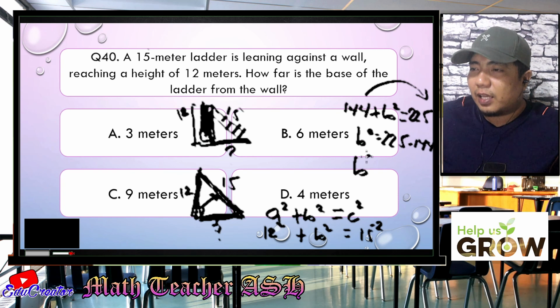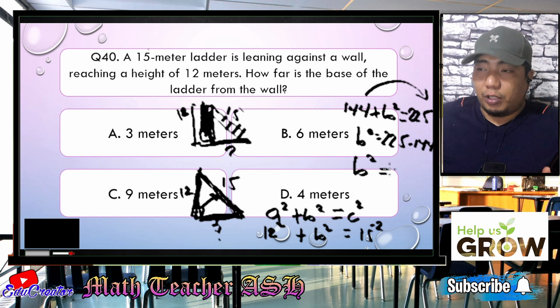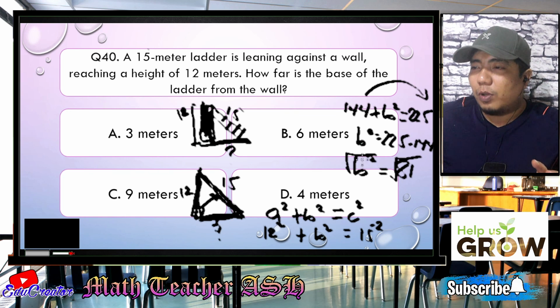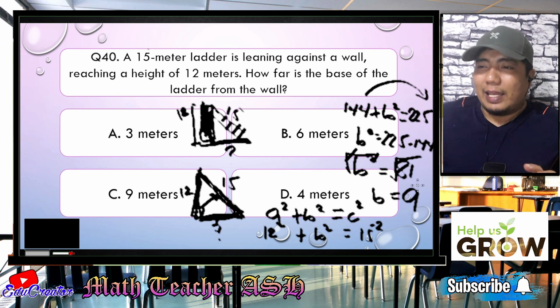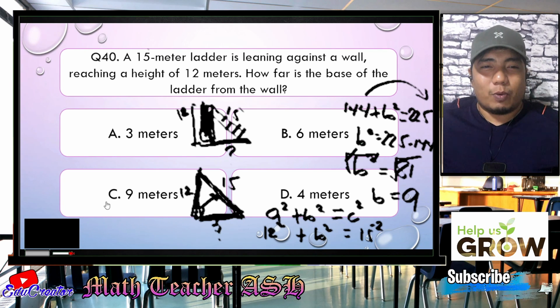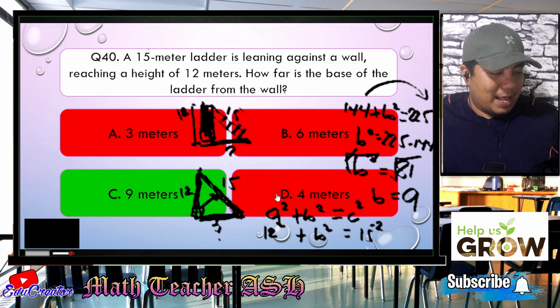If you subtract 144 from 225, the answer is 81. So, you just eliminate the squared here by taking the square root of both sides of the equation. So, what is the square root of 81? The answer is 9. Okay, so the correct answer is letter C. Now, let's check whether we are correct. All right. Easy, right? Very easy, my dear math learners.